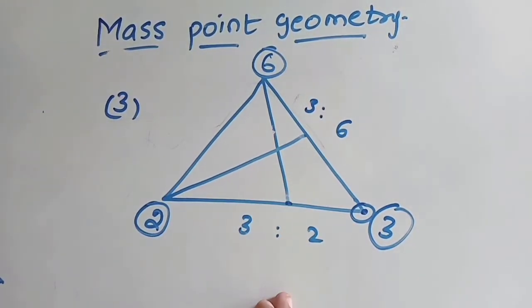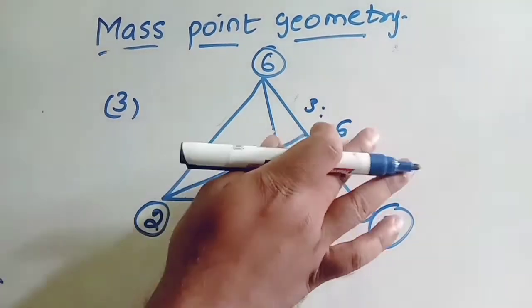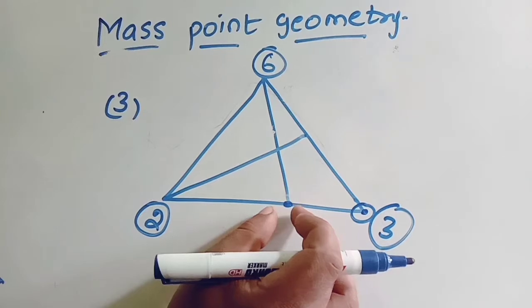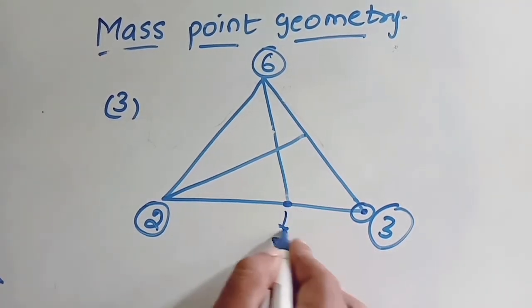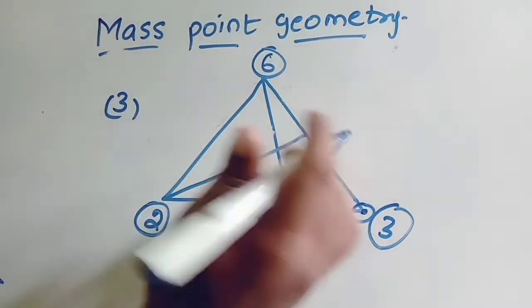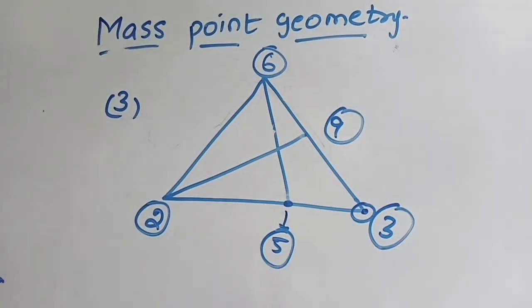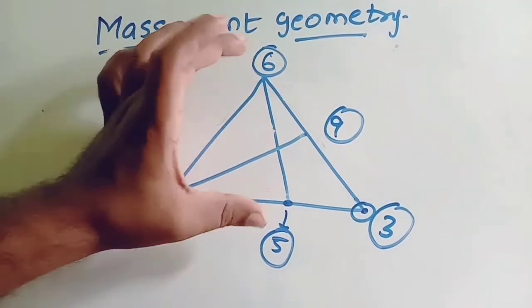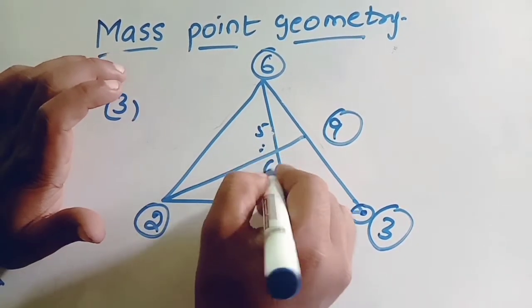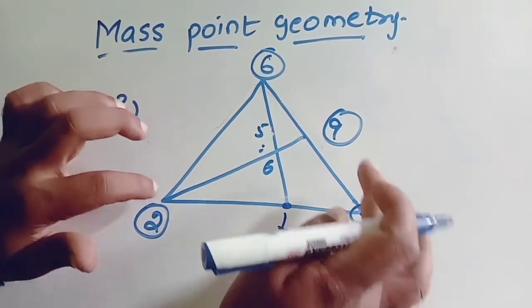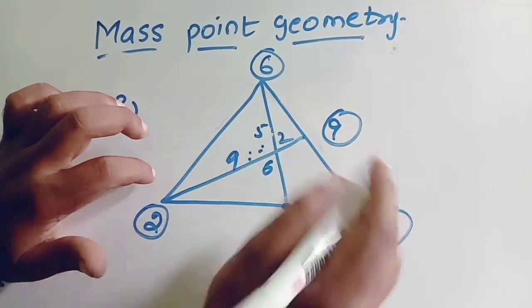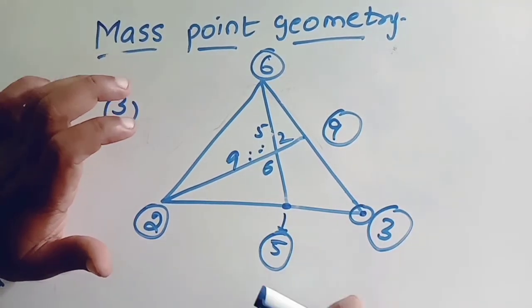Correct? Now what will be this weight? The total weight acting upon this beam is acting here. Correct? So this will be 5. 3 plus 2. What will be this? This will be 3 plus 6, 9. Now what ratio do you want? You want this ratio, see these 2 points you have 5 and 6. So obviously this ratio will be 5:6. You have these two things, 2 and 9. So obviously this ratio will be 9:2. Any ratio you can find, anything.